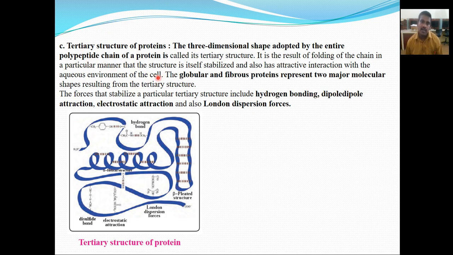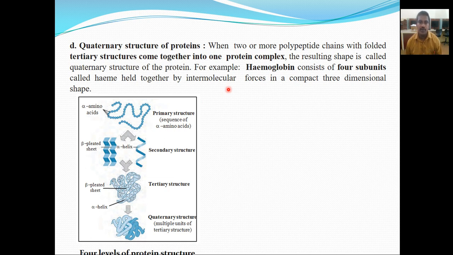Globular and fibrous proteins present two major molecular shapes resulting from the tertiary structure. The forces that stabilize the particular tertiary structure include hydrogen bonding, dipole-dipole attraction, electrostatic attraction, and also London dispersion force. Because of this, the tertiary structure has a particular three-dimensional shape. Then the quaternary structure of protein.